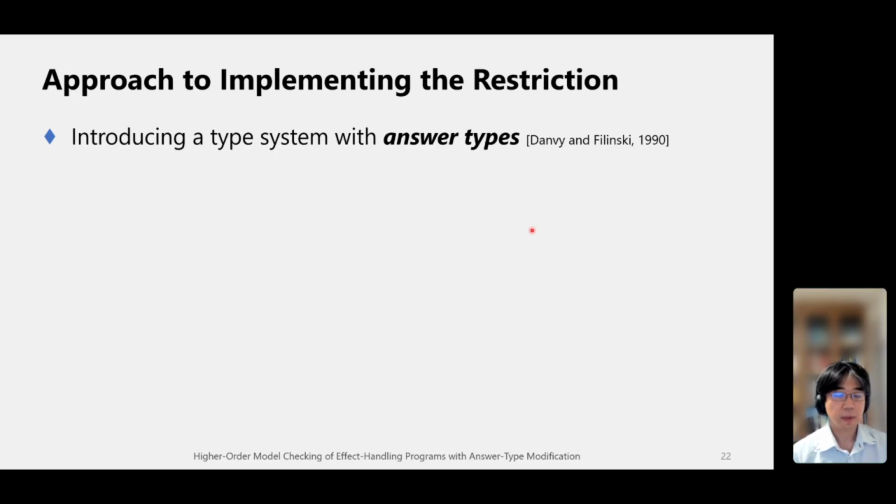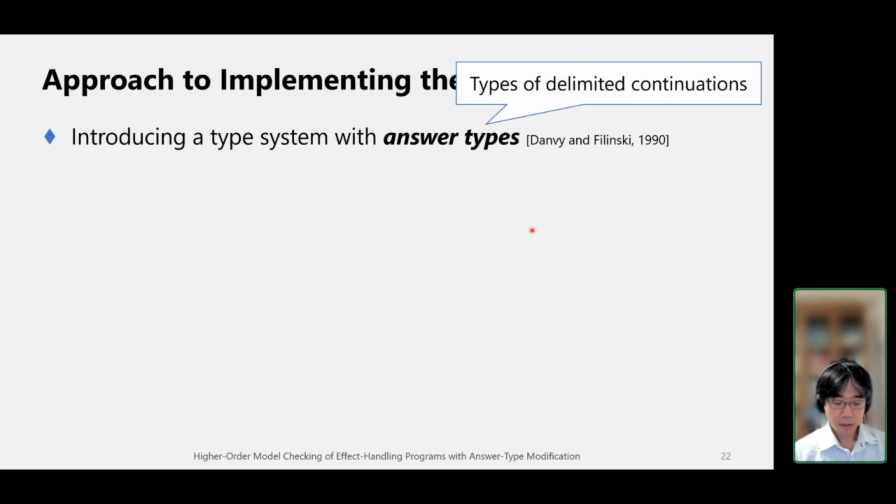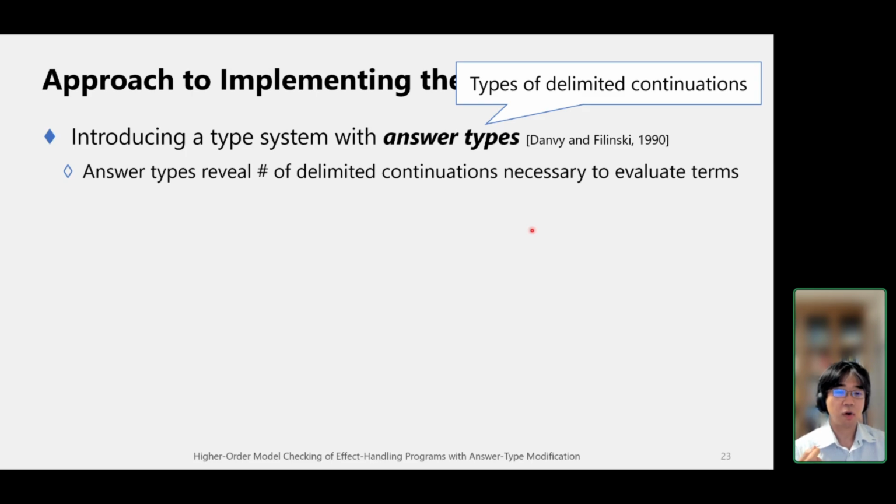Okay, so this is the basic idea of our restriction, and the next question is how we can enforce such a restriction. Our approach to implementing the restriction is to introduce a type system with answer types. And answer types are types of delimited continuations. The distinguishing point of our work is that answer types can reveal the number of delimited continuations necessary to evaluate terms.